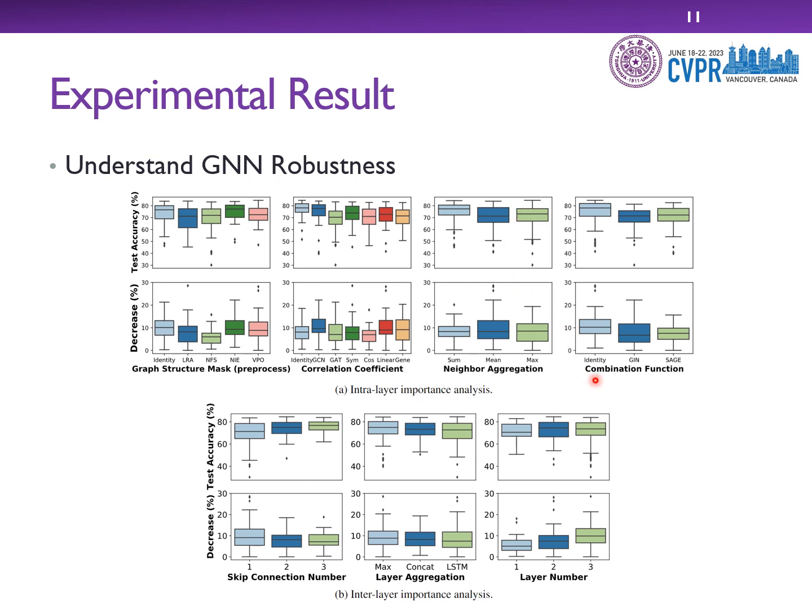Also, combination functions are essential to enhance the robustness of GNNs, as we could see a smaller accuracy decrease using GIN and SAGE operations. Most interestingly, increasing the model depth makes GNNs more fragile under adversarial attacks. A two-layer GNN shows reasonably good performance for the Cora dataset.